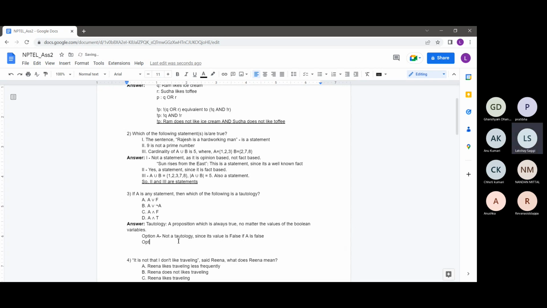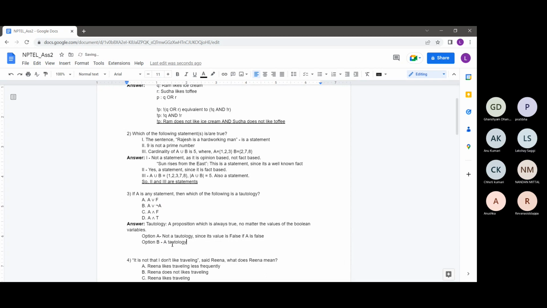So similarly here, option B, let's say. Option B is saying A or not A. Here you can check, or you can just see clearly, that a statement can be either true or false. If A is a statement, it will be either true or false. It can't be both, because it's fact-based, and fact-based stuff is either correct or incorrect. So basically, either A will be true or not A will be true. So it will be a tautology.